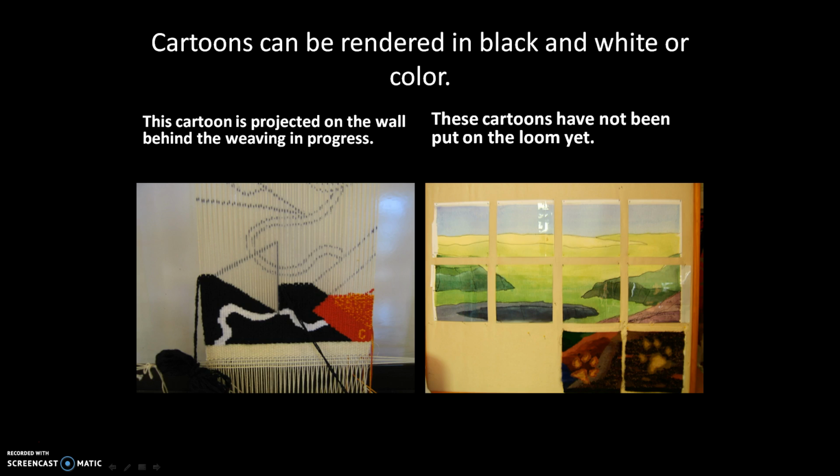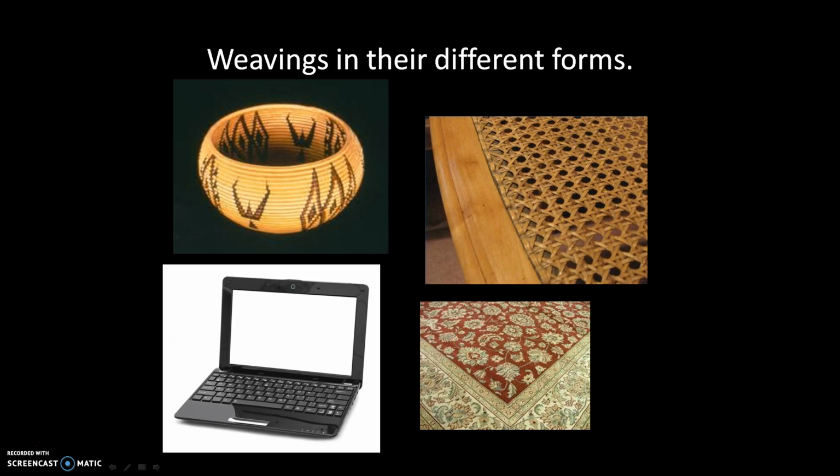Cartoons can be rendered in black and white or color. The cartoon on the left is projected on the wall behind the weaving in progress. The cartoon on the right is a cartoon that has not been put on the loom yet. And these are examples of weavings in their different forms.